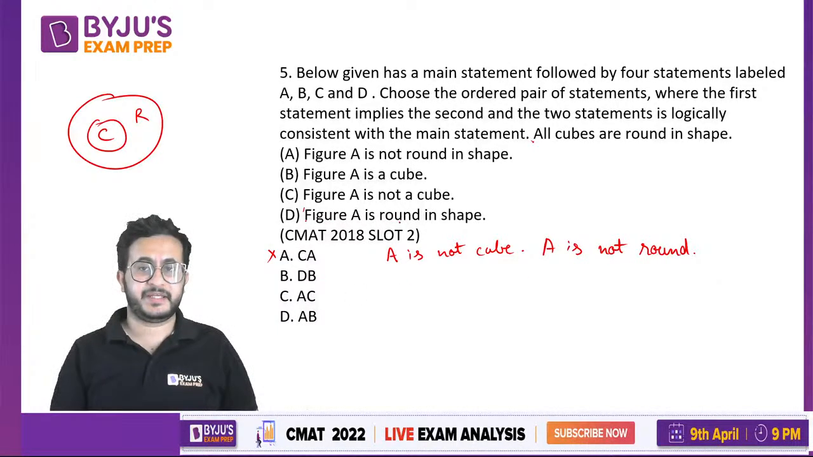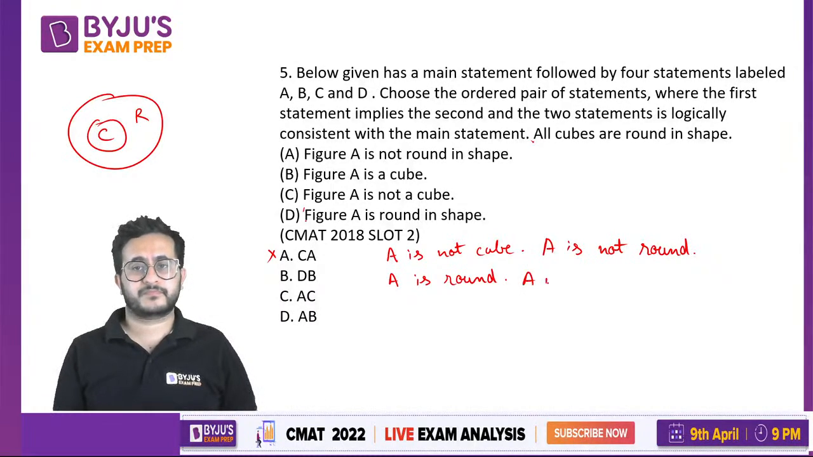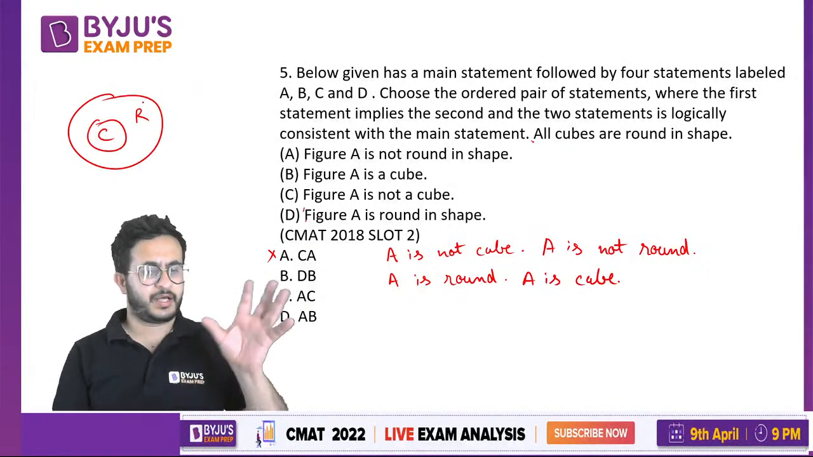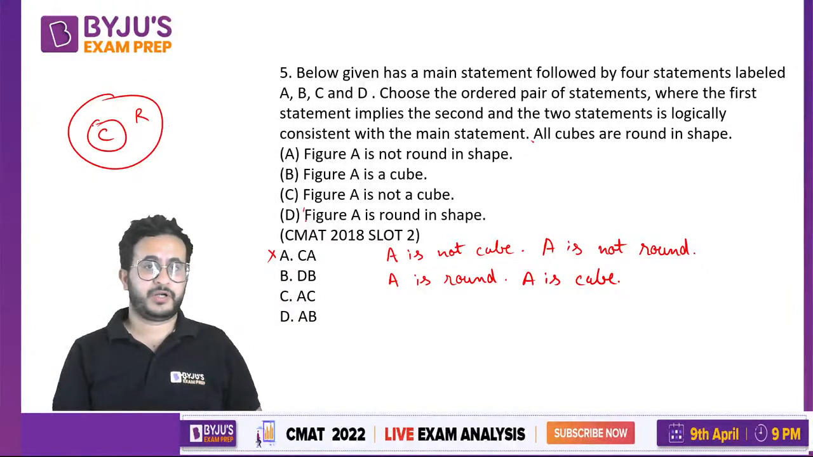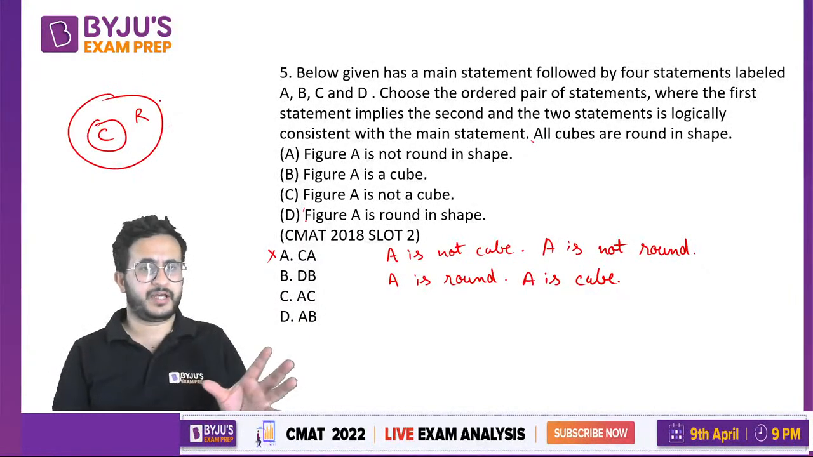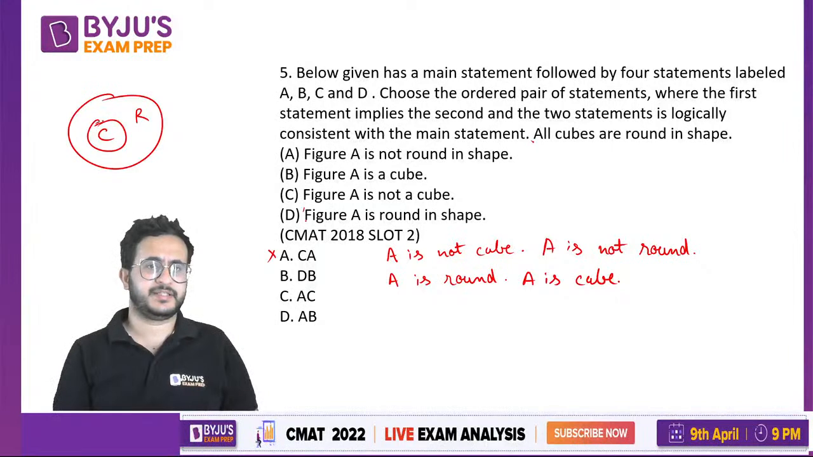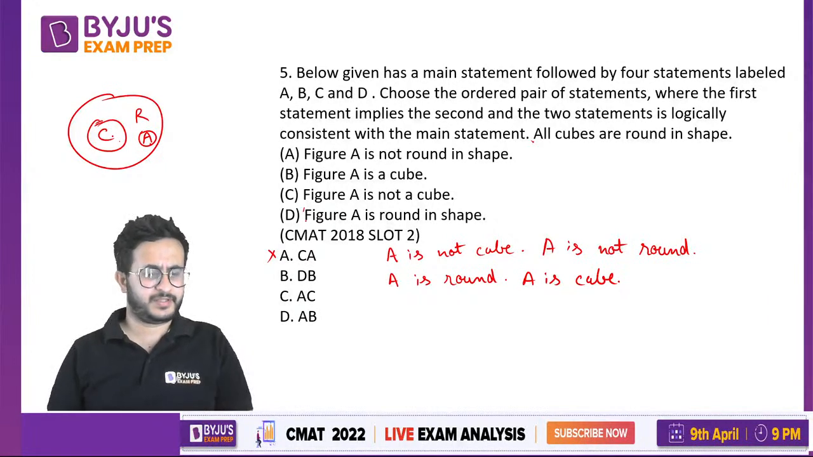DB says figure A is round in shape. Figure A is a cube. Okay. All cubes are round. Okay. But all rounds cube होंगे कि नहीं होंगे? Suppose let us say this is figure A. Okay. It is round in shape, but is it cube? Can we conclude that it is a cube?